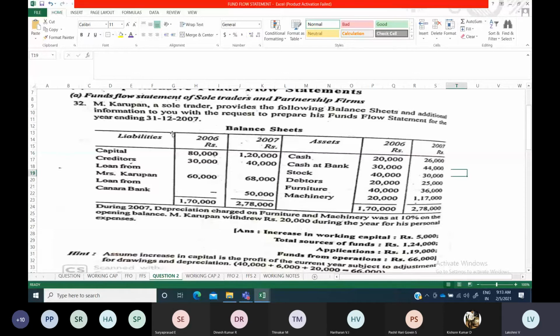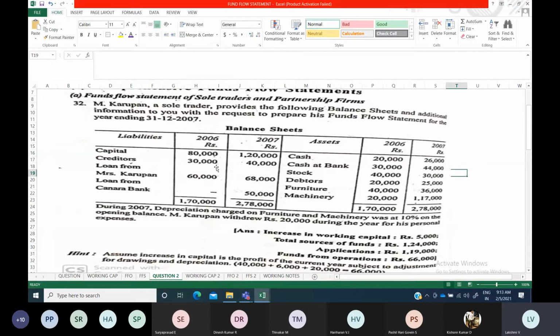In joint stock companies, what you will do is find out the difference. If it has increased, it means issue. If it has declined, it means they have done redemption. You will come to a conclusion and put it in sources or applications.